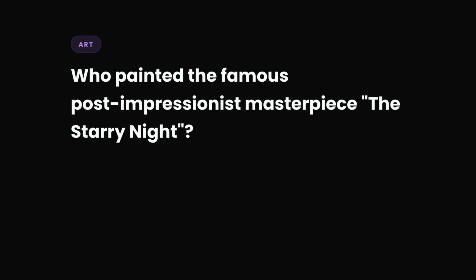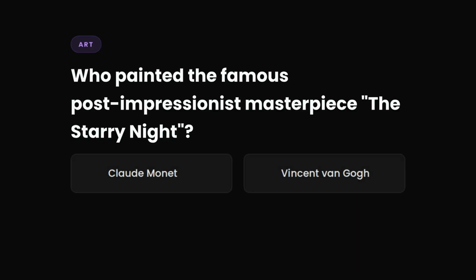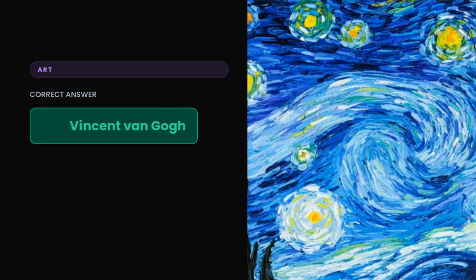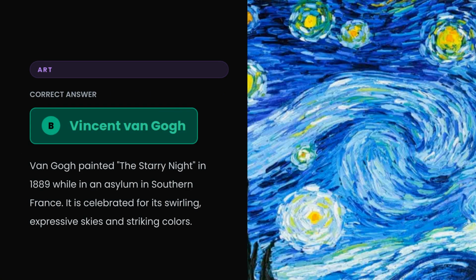Question 7. Who painted the famous post-impressionist masterpiece, The Starry Night? A. Claude Monet, B. Vincent van Gogh, C. Salvador Dali, or D. Pablo Picasso? The correct answer is B. Vincent van Gogh. Van Gogh painted The Starry Night in 1889 while in an asylum in southern France. It is celebrated for its swirling, expressive skies and striking colors.